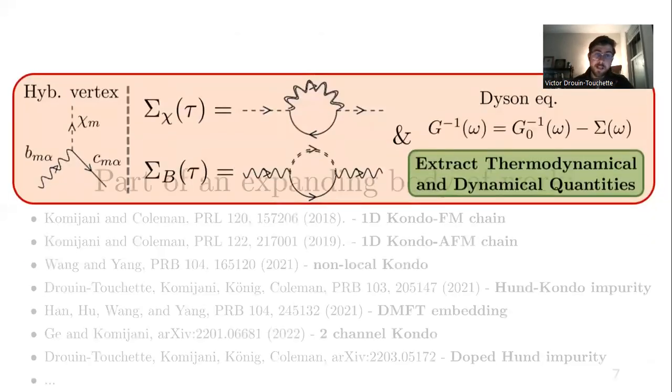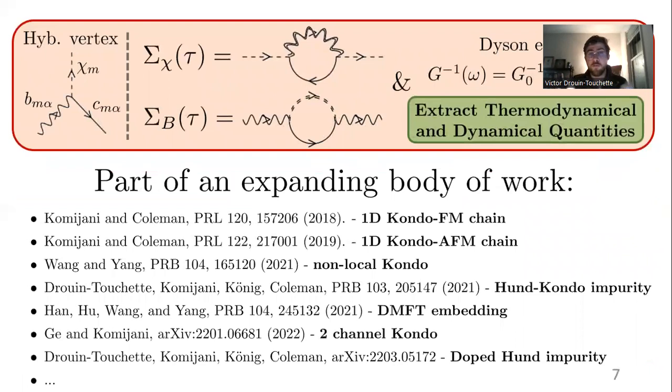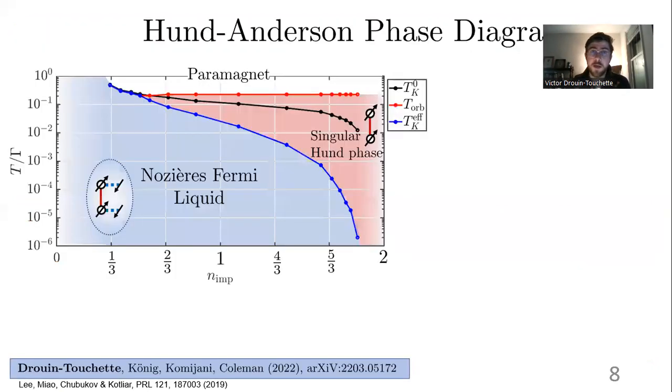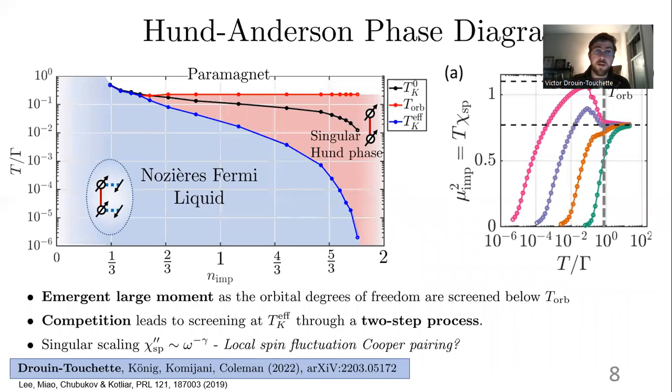And this is part of a large, expanding body of work, with work done on the 1D Kondo ferromagnetic chain and antiferromagnetic spin chain, a DMFT embedding, and our work on the Hund Kondo impurity and doped Hund impurity. And in particular, I'd like to flash the results of the last one that we put on the archive last week, where we were able to map the full phase diagram of this Hund-Anderson coupled impurity.